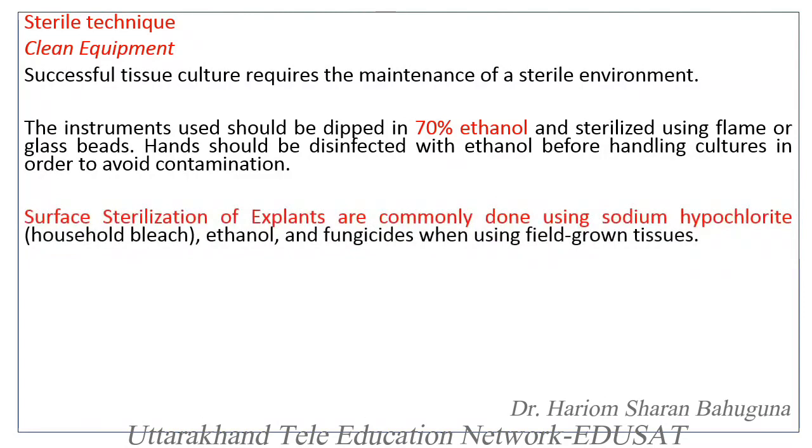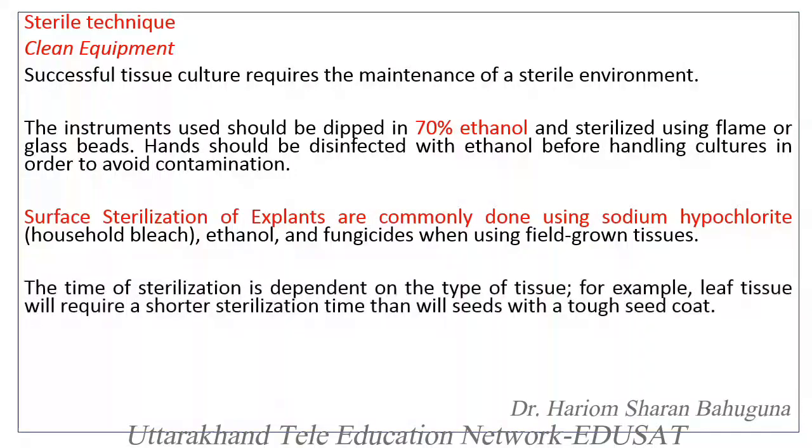Surface sterilization of explants, that is the plant part which is to be used in a tissue culture program, should be properly cleaned, disinfected and sterilized, and this is generally carried out by using sodium hypochlorite, that is household bleach, washing with ethanol, and spraying of fungicides when using field grown tissues, because pathogens may be attached on the surface of the explant, so their removal is necessary before the explant is used in the tissue culture lab.